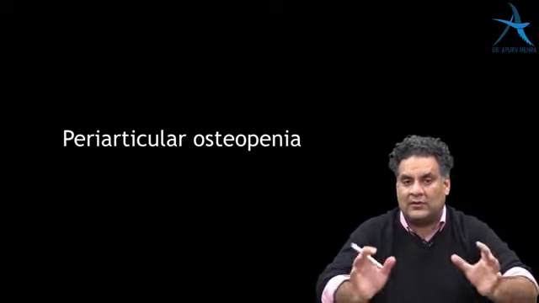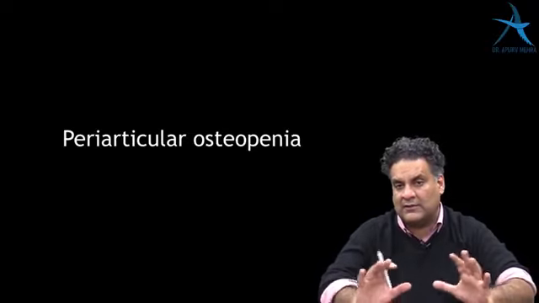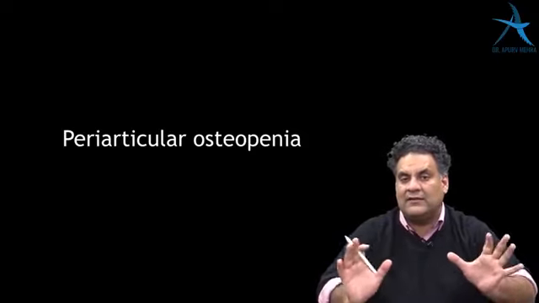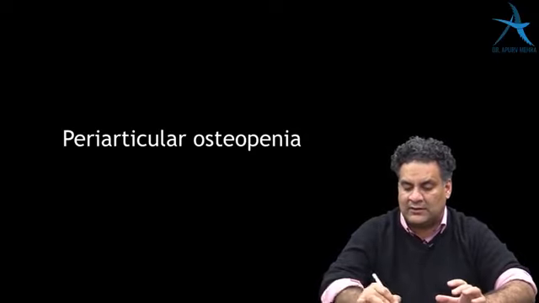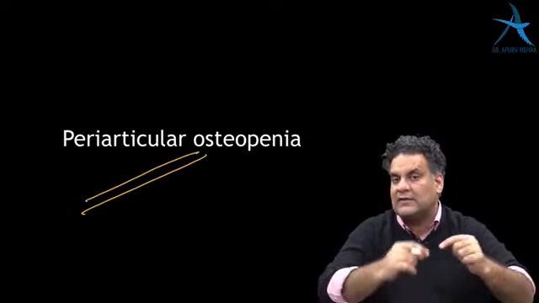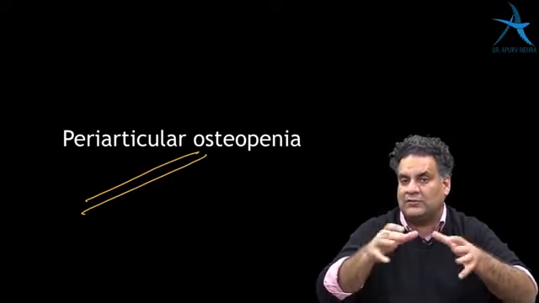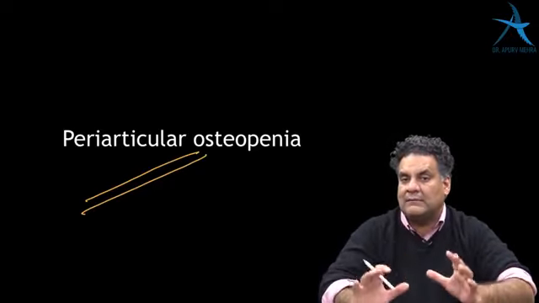Any inflammatory disorder, whether it's infection or non-infection or inflammatory arthritis, will have increased blood supply around the joint and will cause periarticular osteopenia. So sclerosis will not be there, it will be osteopenia, meaning lighter-colored bone, more black-colored bone, will be seen.